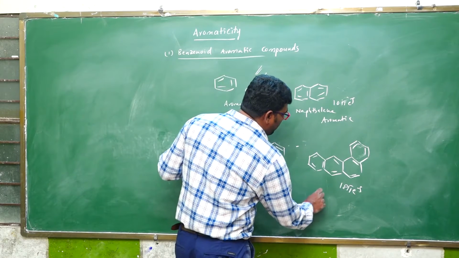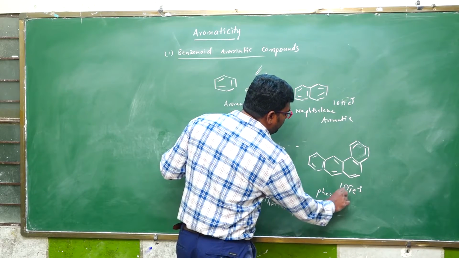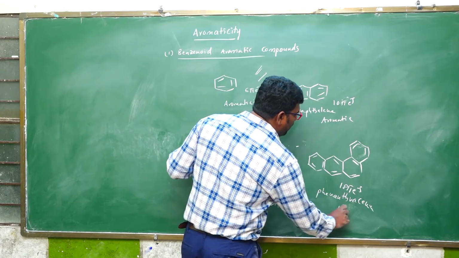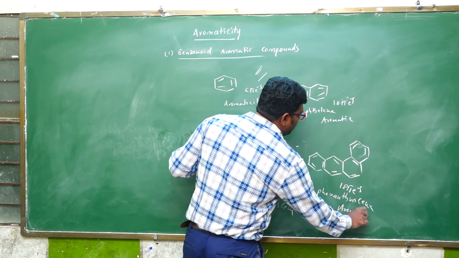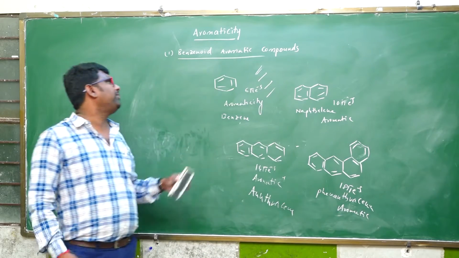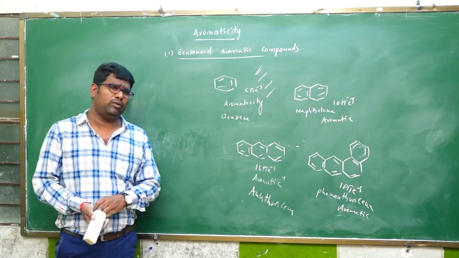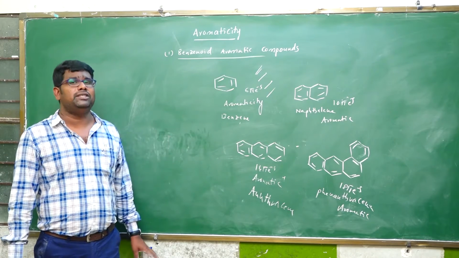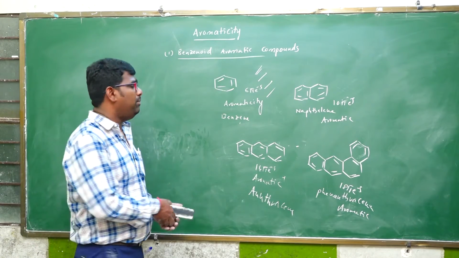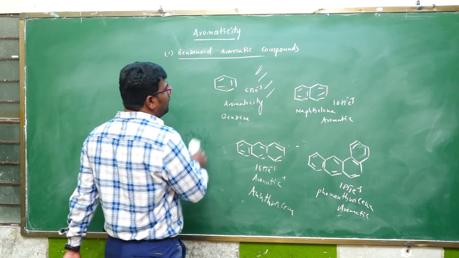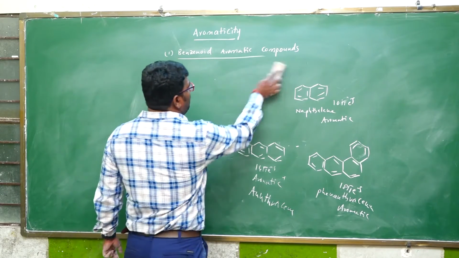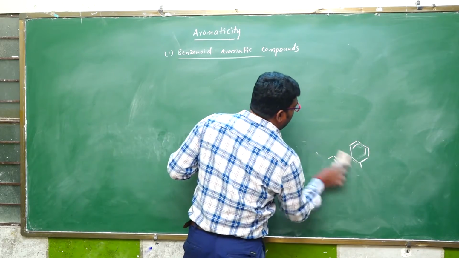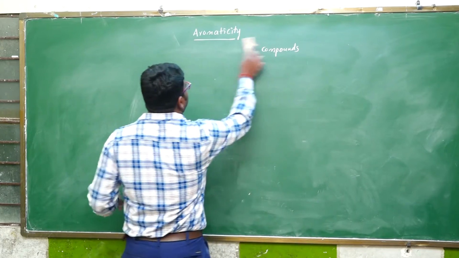Therefore, phenanthrene is also an aromatic compound. Benzene, naphthalene, anthracene, and phenanthrene are all examples of benzenoid aromatic compounds, molecules that look like benzene.